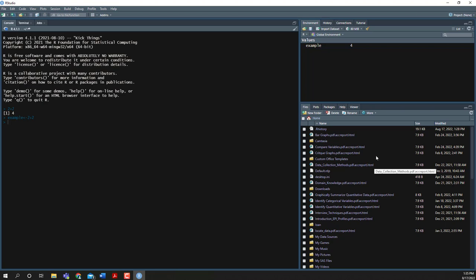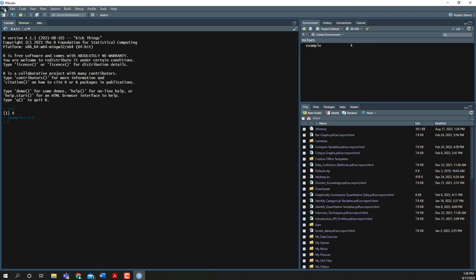Now, there's a fourth window that we're going to want to use often, and this fourth window is where we're going to see things that are called scripts, or later on notebooks. Essentially these are files that we can open within RStudio. So what we're going to do first is create a brand new script.